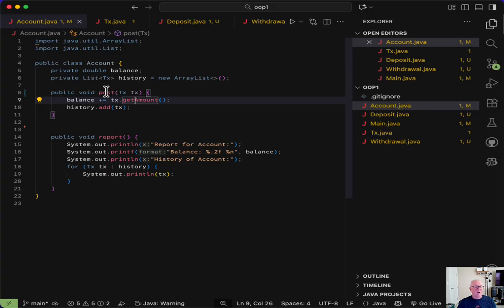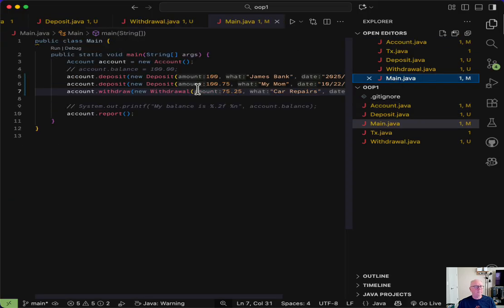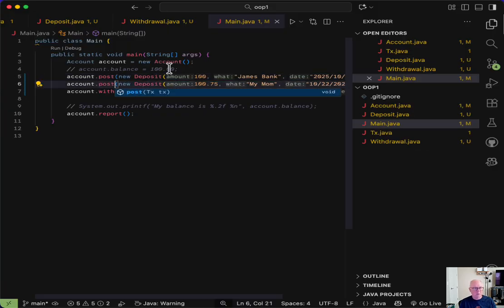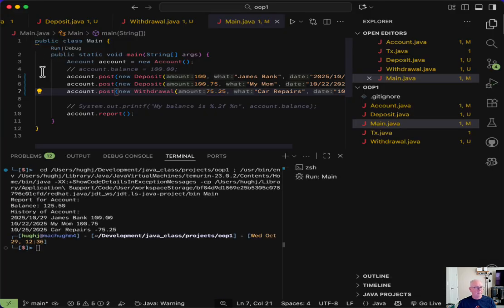However, we've now gotten rid of these two. We've gotten rid of the withdraw and the deposit functions. So now we have to go back and change our main, because there's no longer a deposit. There's now, let's do this, post. And let's call this post. And rename this to post. All right, now let's run our guy. And look at that. Everything still works. My balance is correct. My history is right. Everything is good for this account.